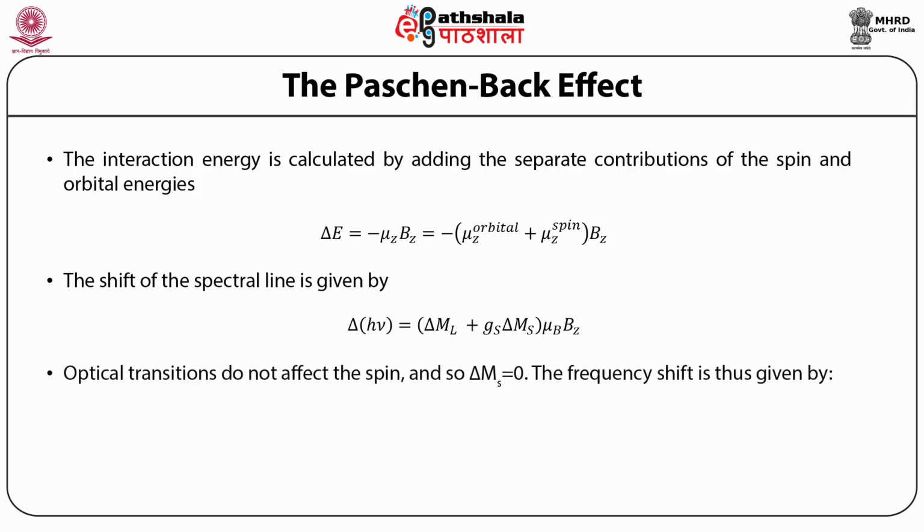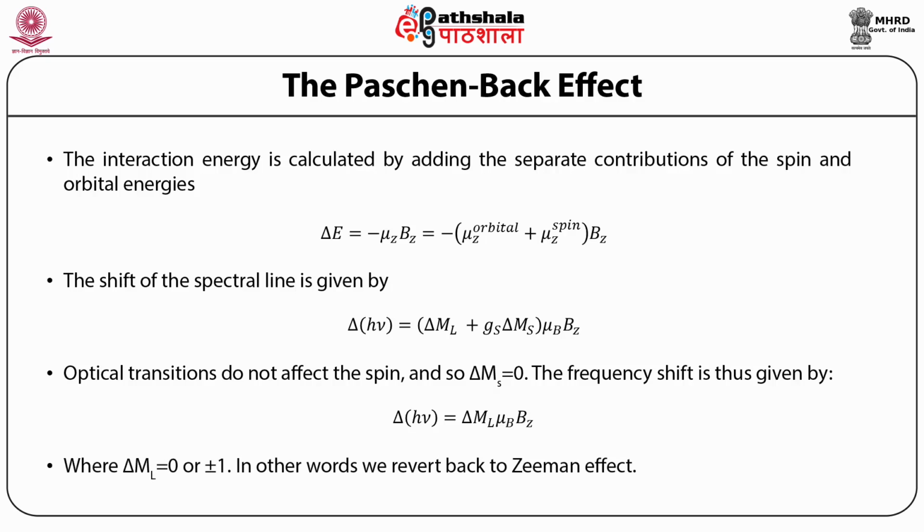Optical transitions do not affect the spin, and so Δm_s is equal to 0. The frequency shift is thus given by Δhν equal to Δm_l into μ_B into B_z, where Δm_l is equal to 0 or plus or minus 1. In other words, we revert back to the Zeeman effect.